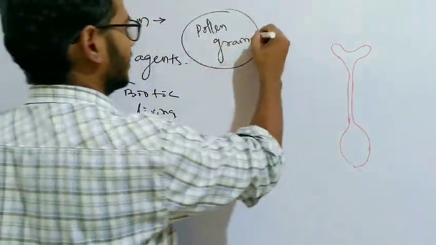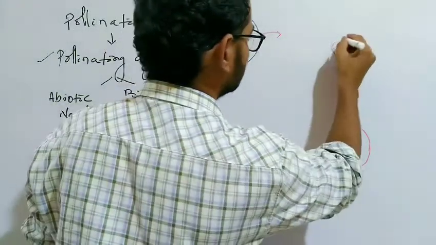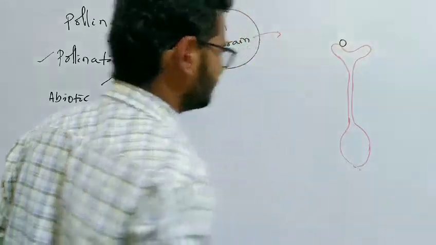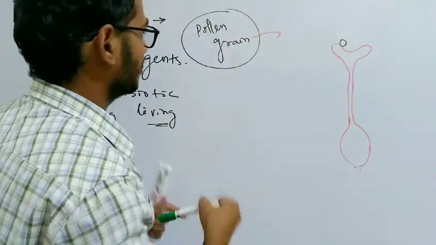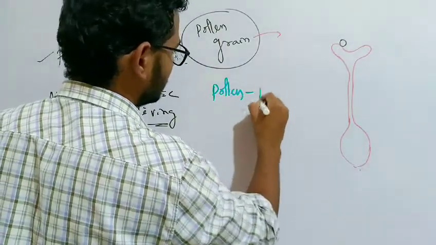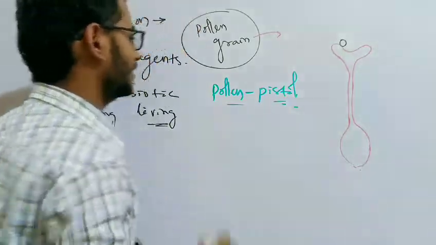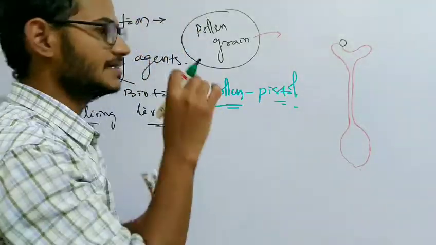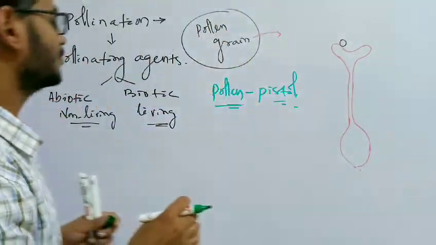Then this pollen grain travels and reaches the surface of the stigma, and there the pollen pistil interaction occurs, that we call the pollen pistil interaction. Pollen grain interacts with the pistil. Pistil means the female reproductive part, pollen grain is the male reproductive part, means it carries the male pronuclei, and